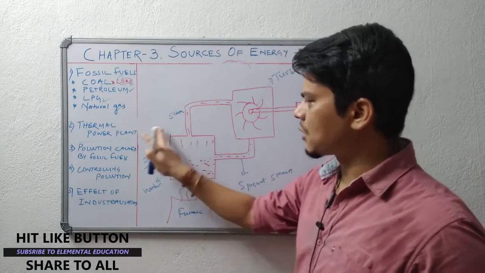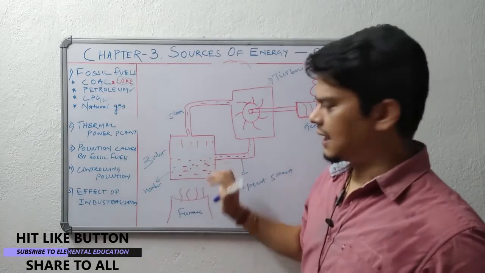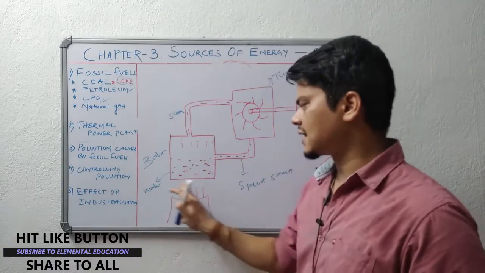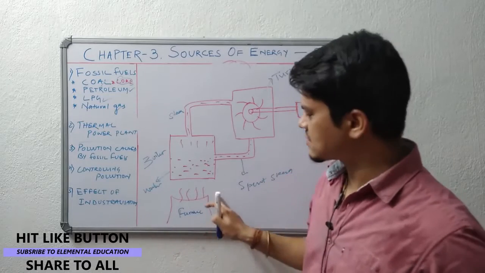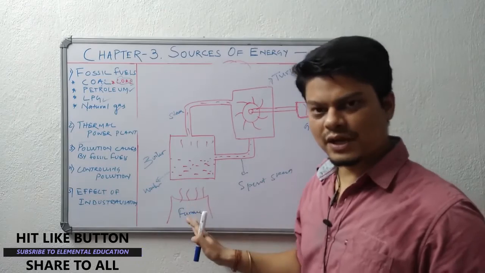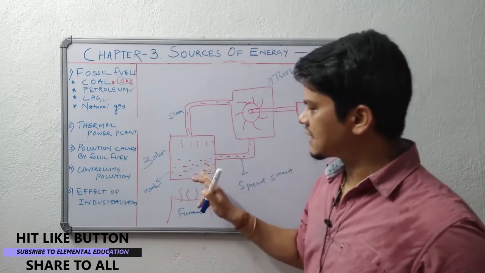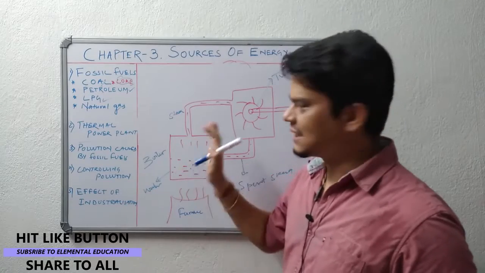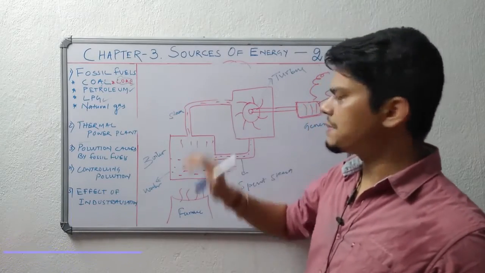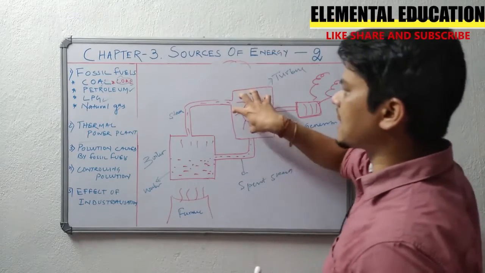In the thermal power plant, this is the boiler unit. It contains some water, and under that there is a furnace, a source of energy. When some coal or natural gas is burning, this will heat the water, which in turn produces steam. This steam travels through this pipe and goes to another chamber where there is a turbine attached.